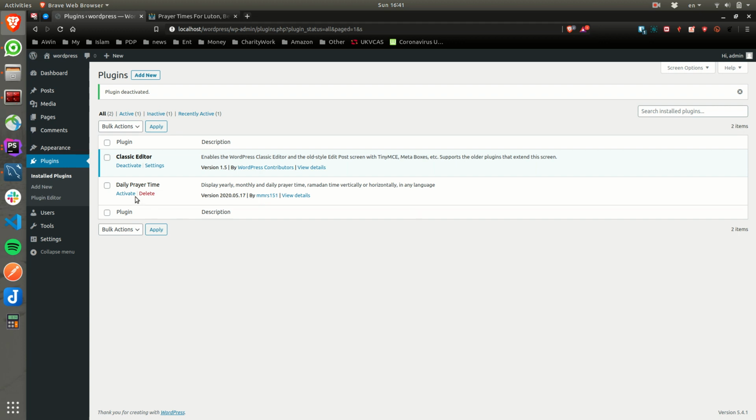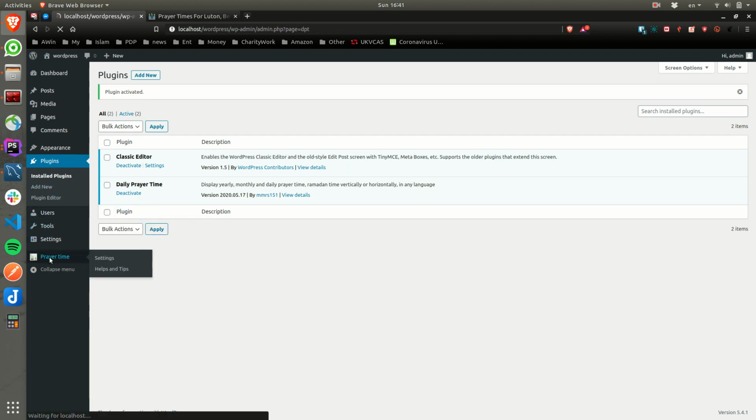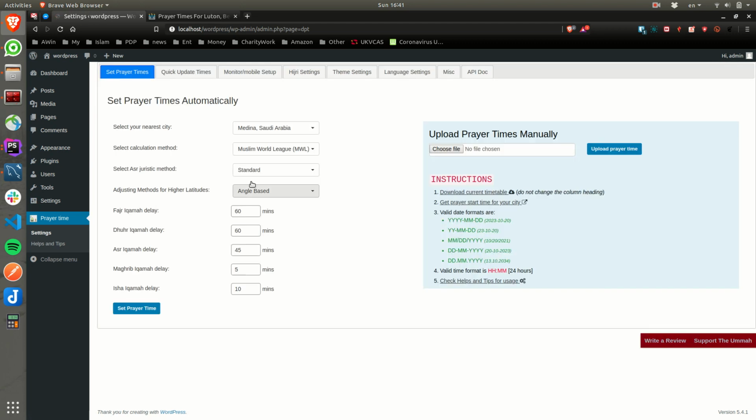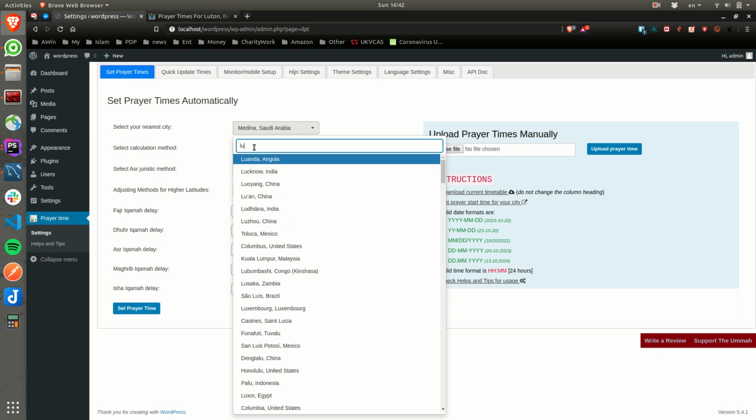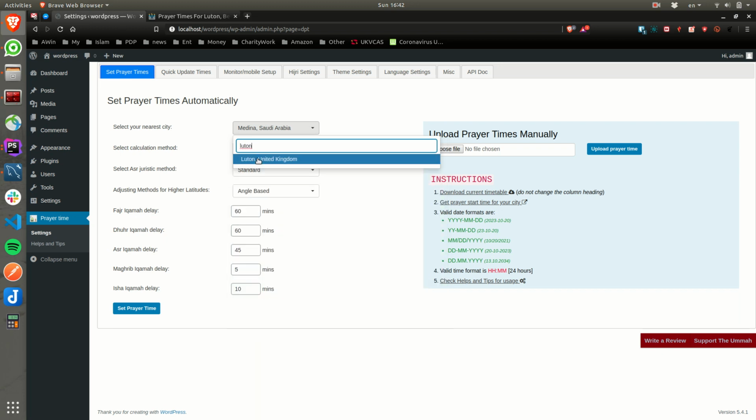So let's activate the plugin. Yes, and now once you activate the plugin, you will see there is a thing called set prayer times automatically. What it does, there are about 15,000 cities here. If your city is not in here, you can choose the nearest city. So I live in Luton. Let's see if Luton is here. So yeah, Luton is here.